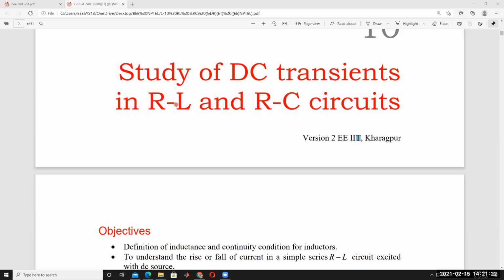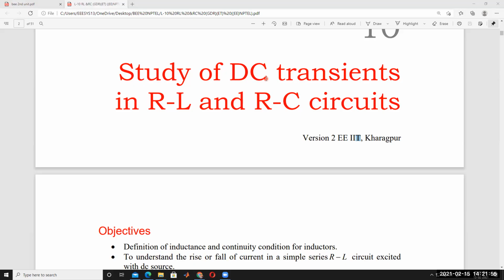So DC means suddenly increasing, decreasing. We have to observe when the switch is suddenly closing, suddenly opening. At that condition, there are high voltages. DC magnitude is constant. It is not changing with respect to time. That's why DC transients are more compared to AC.